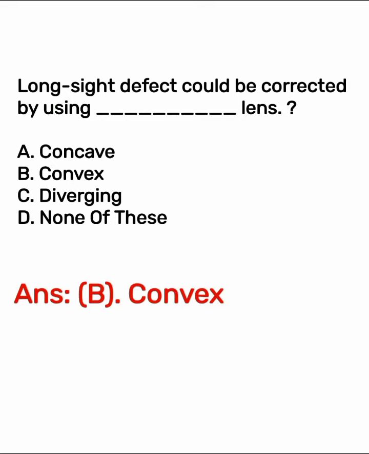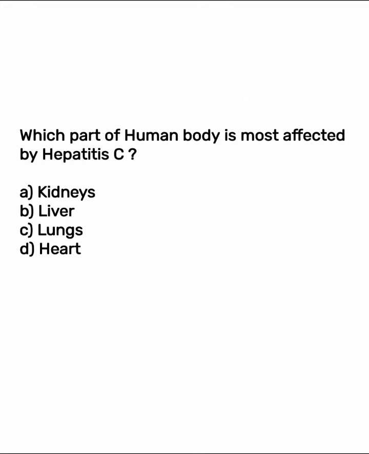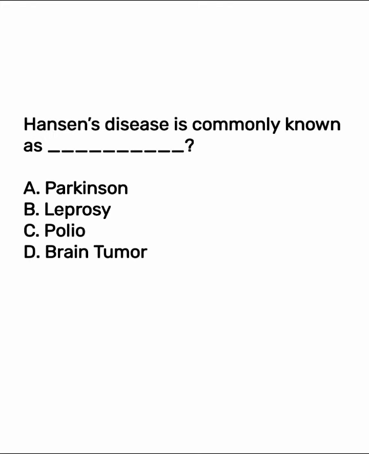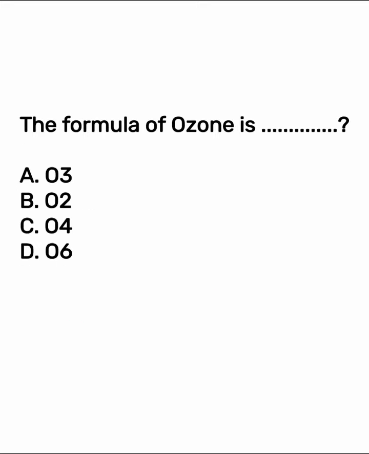Long sight defect could be corrected by using which lenses? Option B, concave lenses is the right answer. Which part of the human body is most affected by hepatitis C? Option B, liver is the right answer. Hansen's disease is more commonly known as option B, leprosy is the right answer. The formula for ozone is option A, O3 is the right answer.